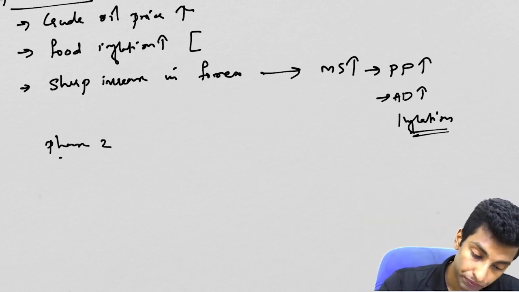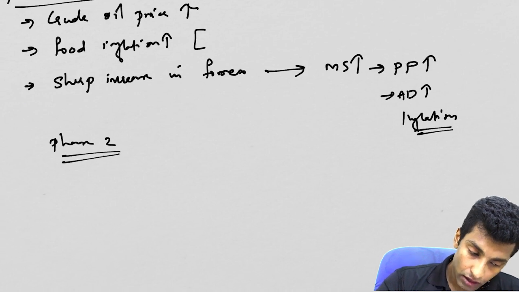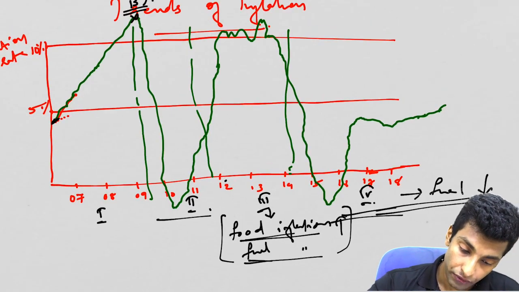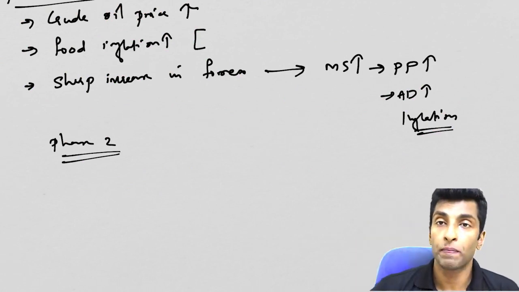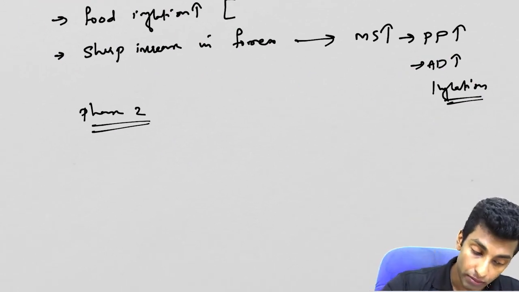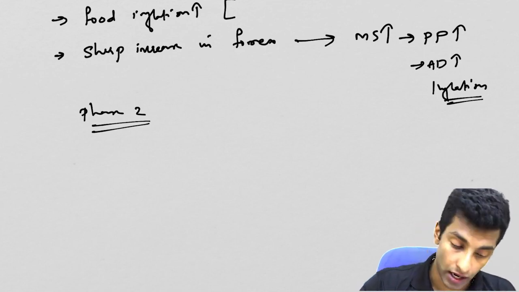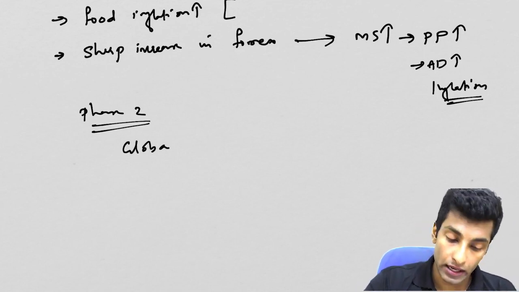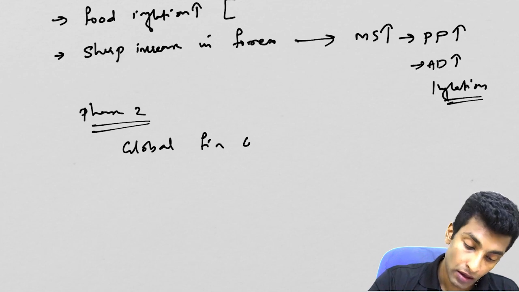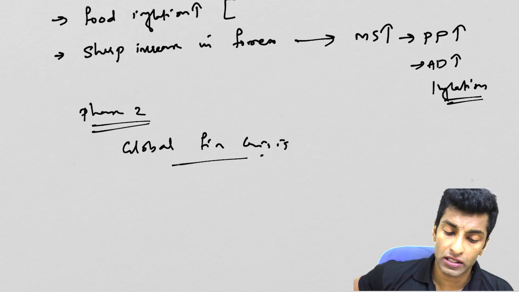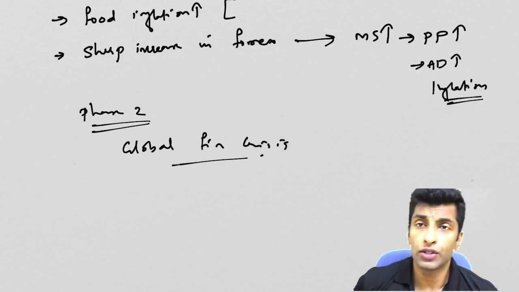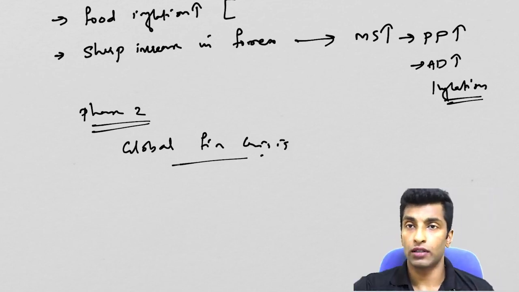Then what happened in phase 2? So you can see here, in phase 2, there is a reduction, right? There is a huge reduction and it is coming below zero also. So why? Because of the subprime crisis in the US, right? One of the global financial crises. I hope you know about the subprime crisis in detail. So we will be discussing in detail about all these crises.